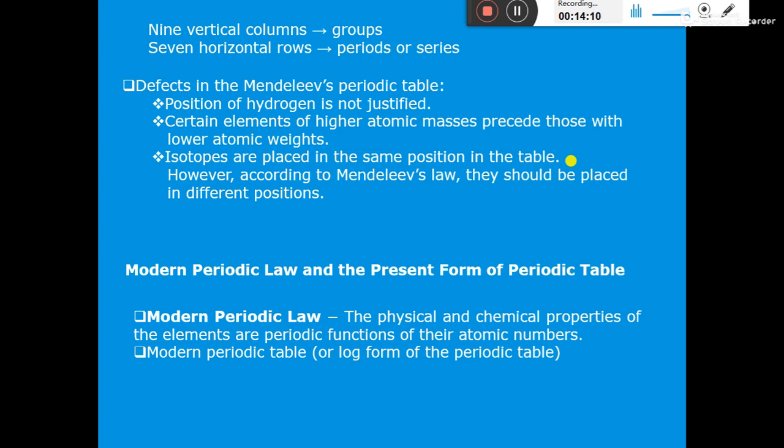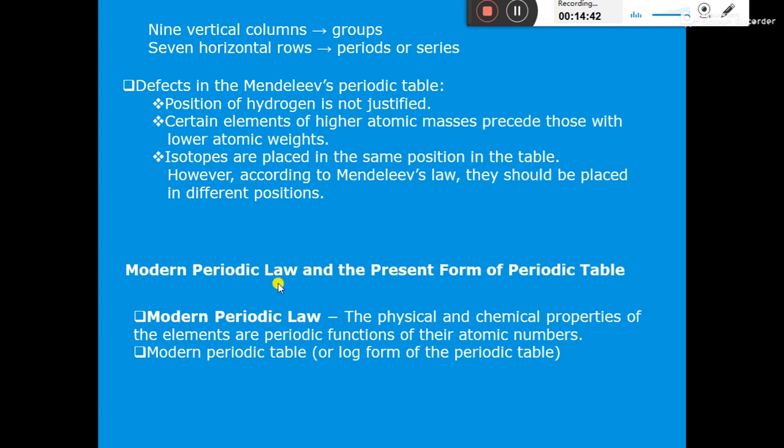Still, the 3 isotopes of hydrogen are not given separate positions. So they are placed at one position only. Similarly, isotopes of carbon, C12, C13, C14, are not placed in separate positions, but in the same position in the periodic table. So different isotopes of the same element are not placed in different positions. That is the limitation of Mendeleev's periodic table. However, according to Mendeleev's law, they should be placed in different positions, which is not done.